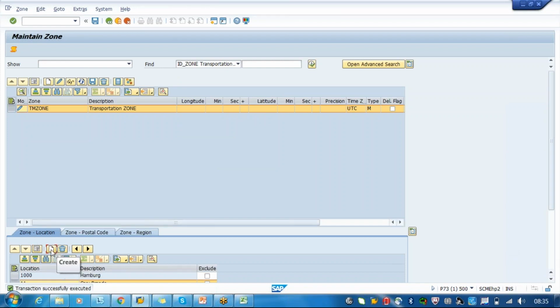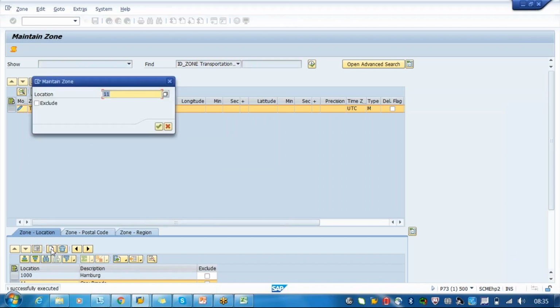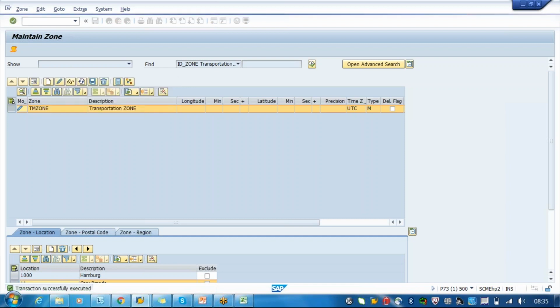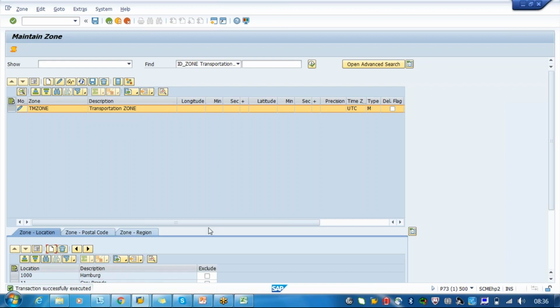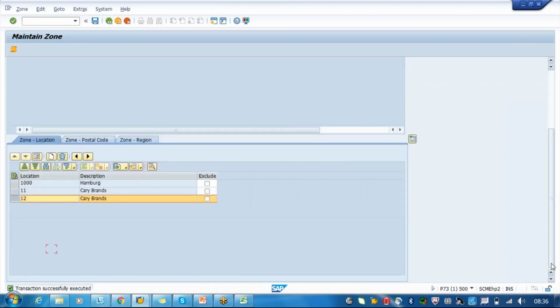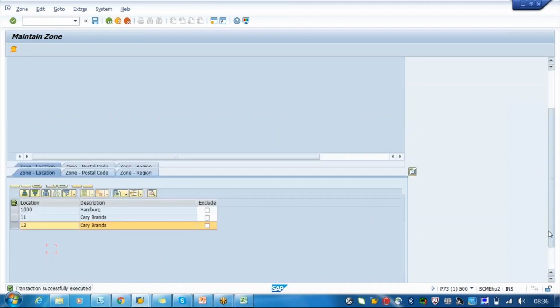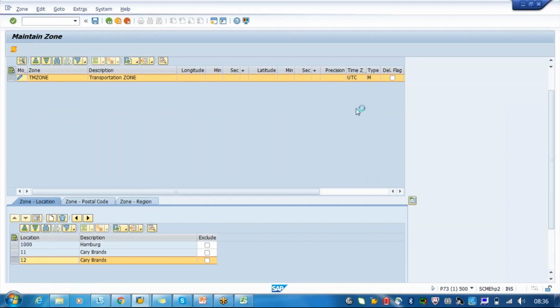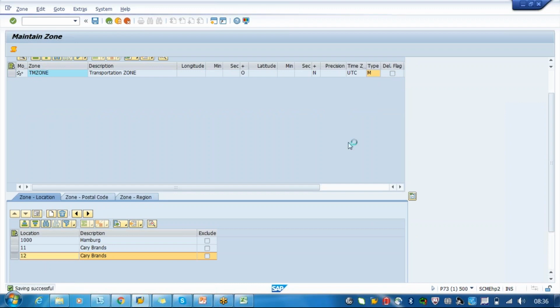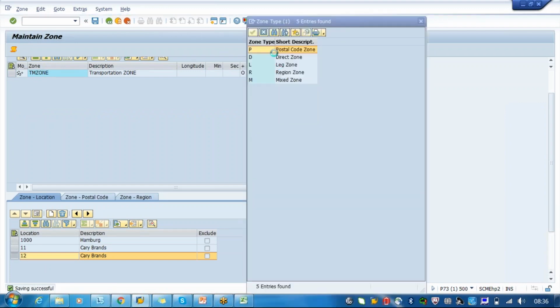Okay, I will add one more as 12. So here I have added all the locations. Whatever I want, I can add all the locations here into one zone. These are all the locations which are falling under this zone. So when you enter only locations here and save this, the system will automatically convert the type to postal code. Okay, you can just say it's postal code.